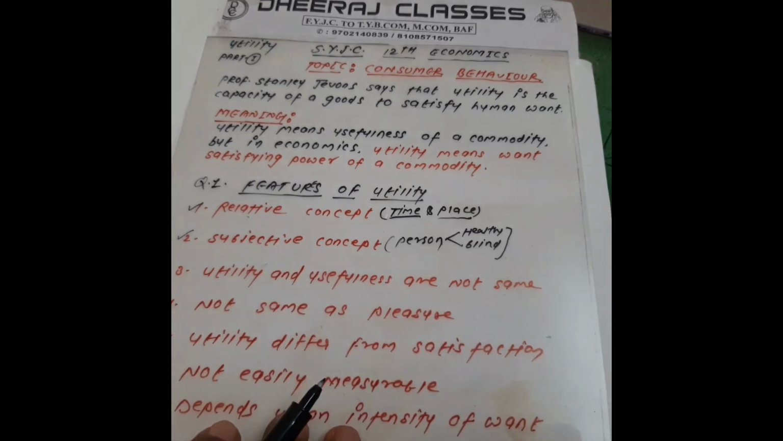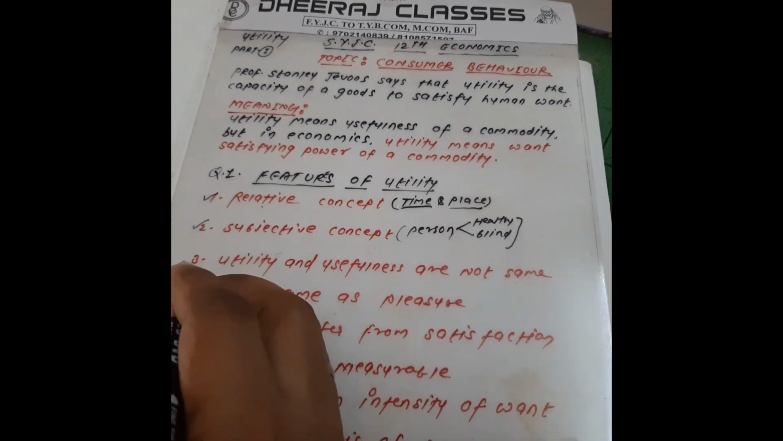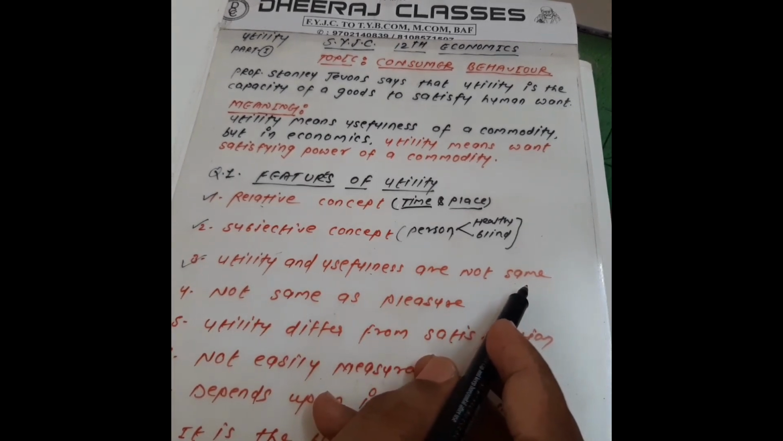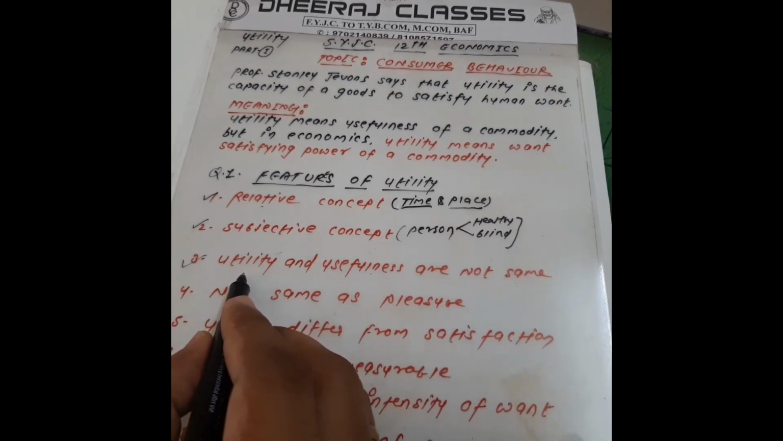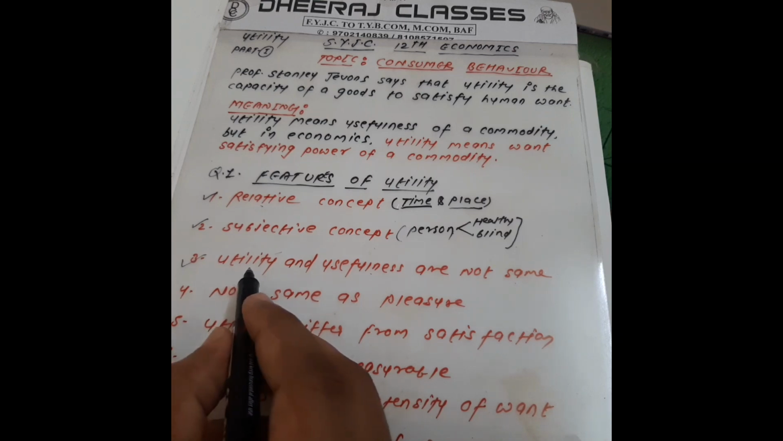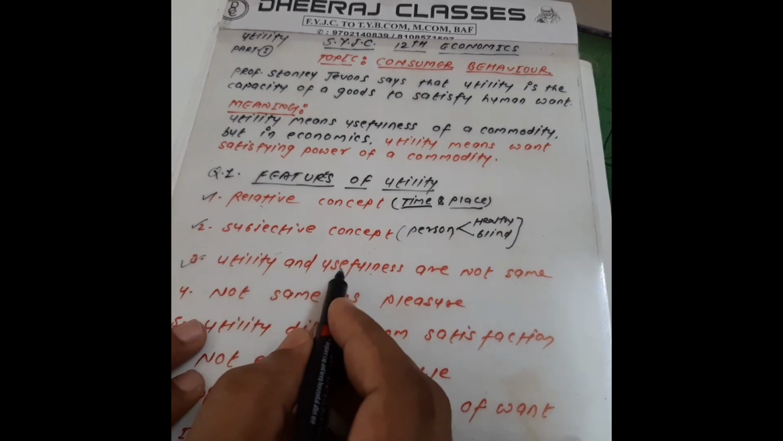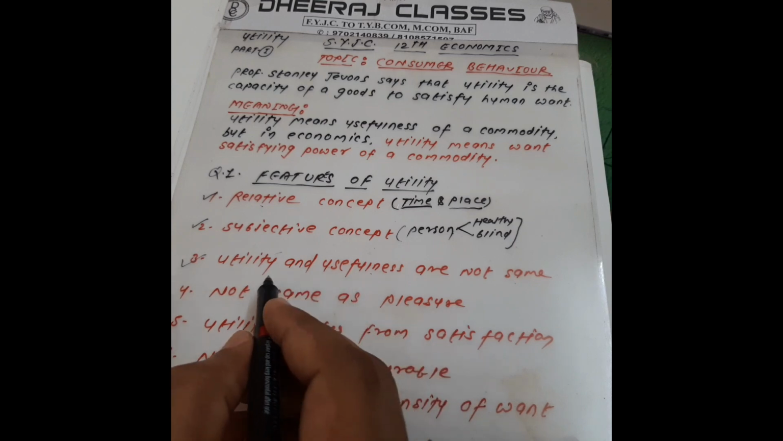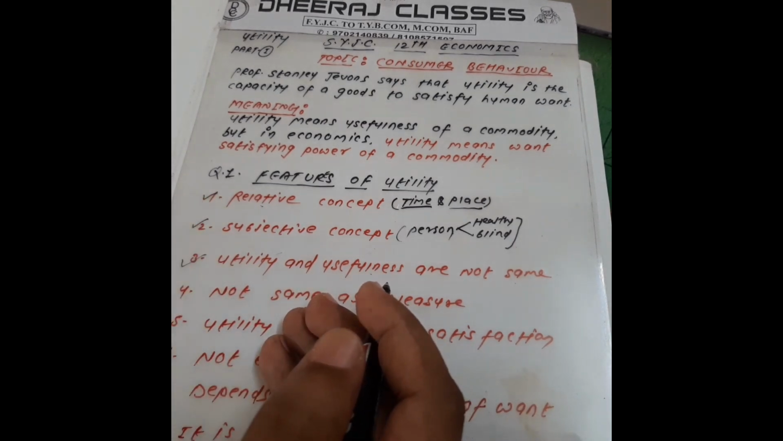So, my dear student, now the third one is that utility and usefulness are not the same. You know what utility is? Utility means the power of a commodity to satisfy human wants. And usefulness means what? Usefulness means the benefit derived by the person. Okay, so these things are totally different.